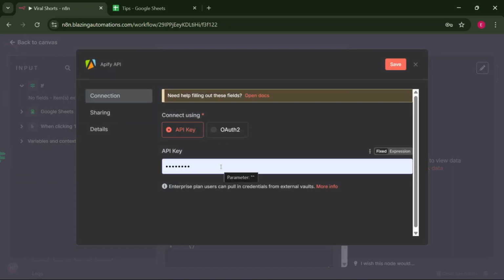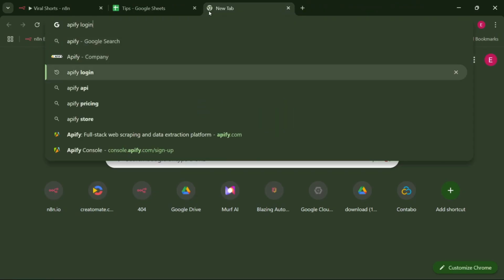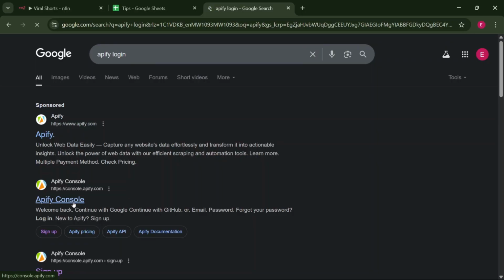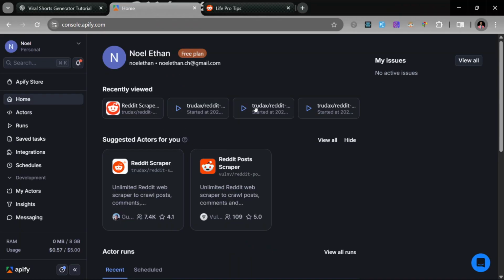We need an API key. To find an API key, it's very easy. Open a new tab, search for Apify login, and click on Apify console. So if you click on the console, it is going to take you straight to the sign in page, and when you log in, you're going to be directed to an empty dashboard, something like this. Of course, mine is a little bit populated since I've used it.